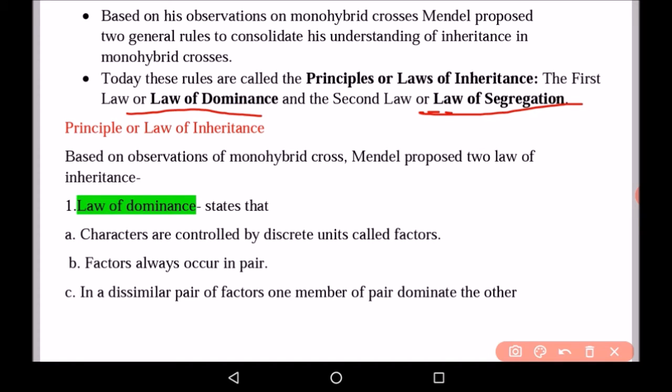Based on observation of monohybrid, meaning one character, the law of dominance states that first, characters are controlled by discrete units which are known as factors. Second, factors occur in pairs. And third, in a dissimilar pair of factors, one member of the pair dominates the other.